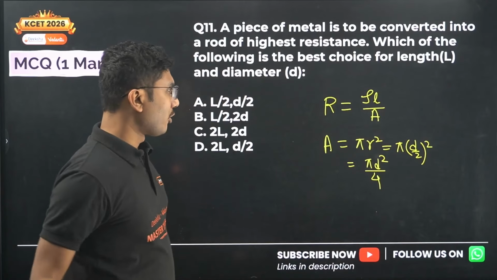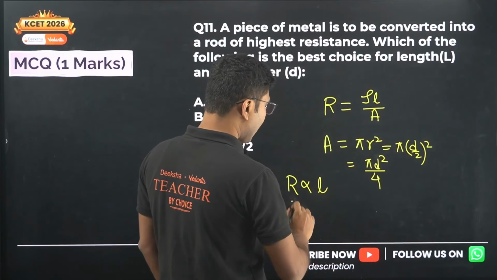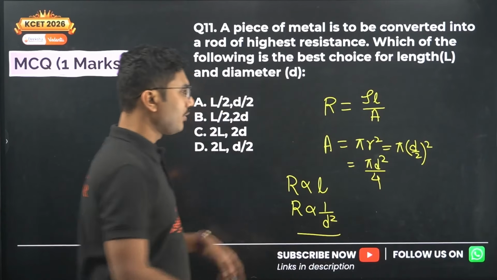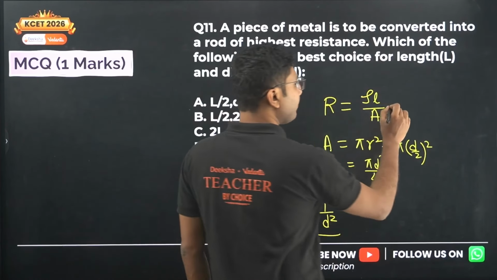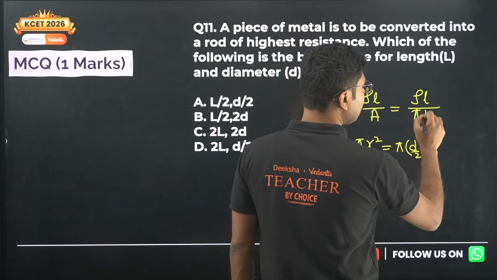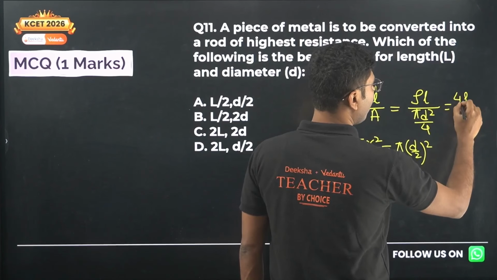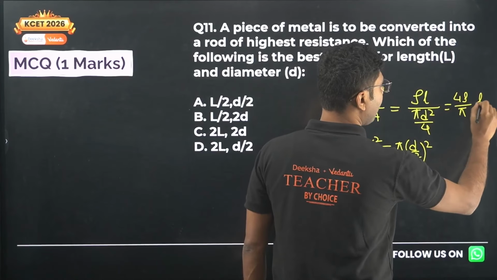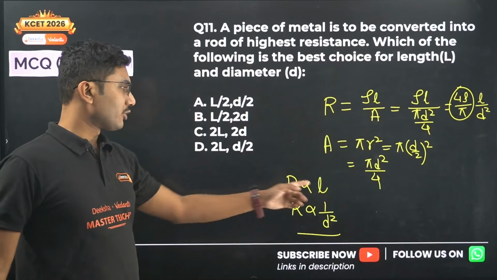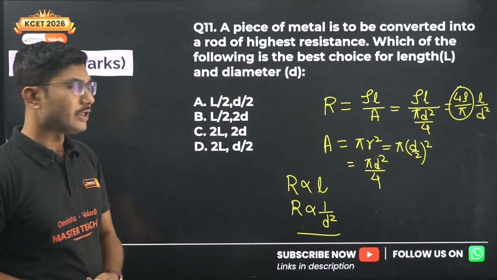Okay, so from this we can say that resistance is directly proportional to length and inversely proportional to the square of the diameter. If you put this in, you will get it. Resistance is rho L by pi d square by 4, or 4 rho L by pi d square. Now this 4 rho by pi is constant, so resistance is proportional to L and proportional to 1 upon d square, or inversely proportional to the square of d.